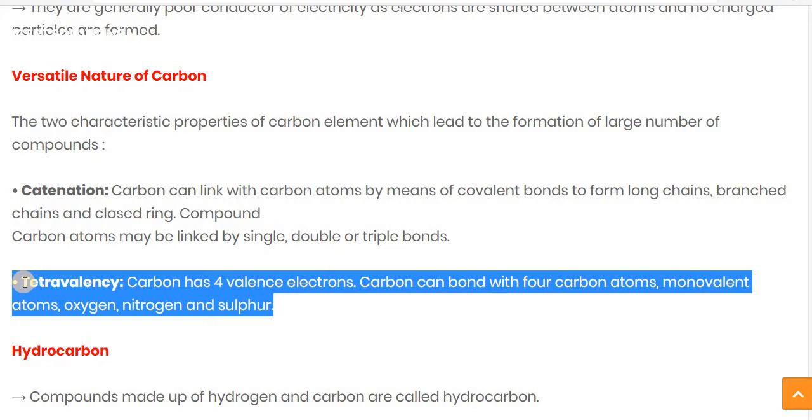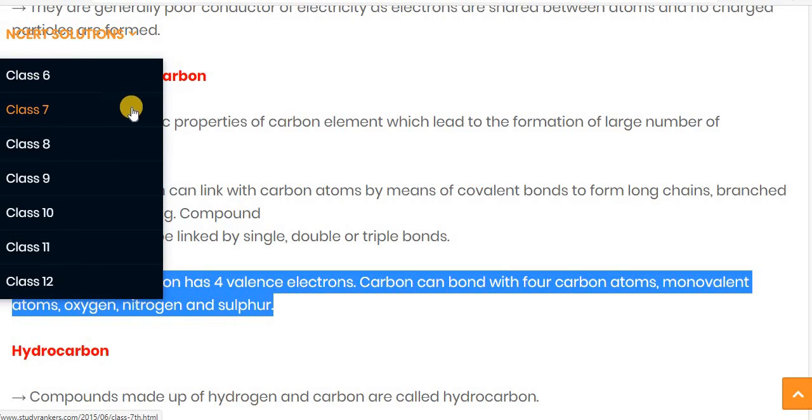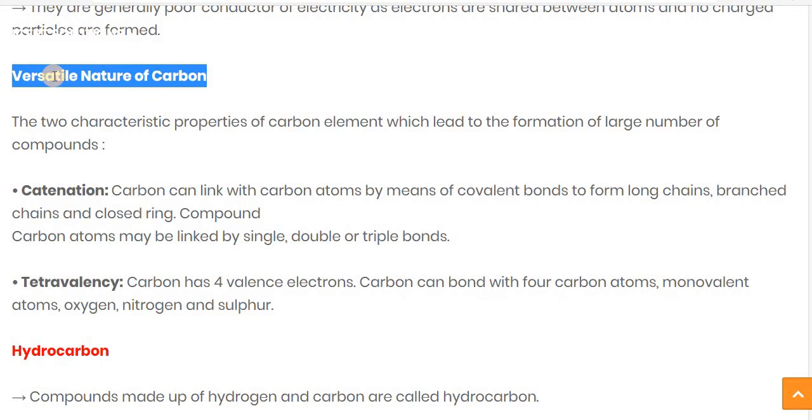So the other important property of carbon is tetravalency. Tetravalency means carbon has four valence electrons, and carbon can bond with four carbon atoms, monovalent atoms, divalent atoms like oxygen, trivalent atoms like nitrogen, and tetravalent atoms like sulfur. Due to both these properties, carbon possesses a versatile nature. Let's see the versatile nature of carbon one more time.